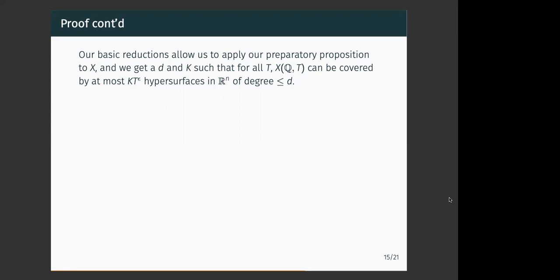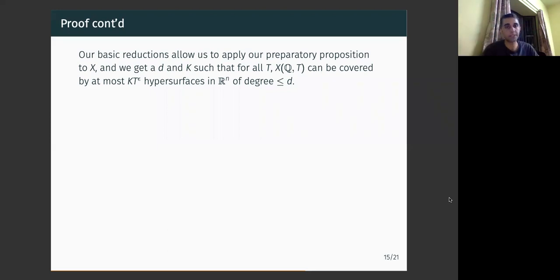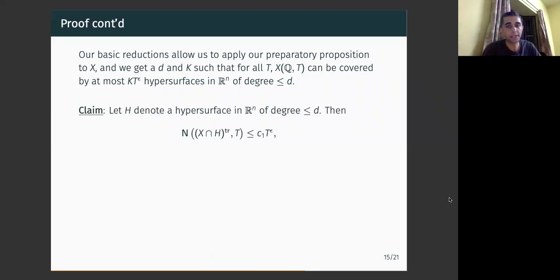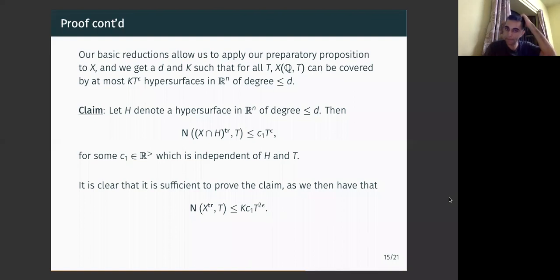All right. So we have our points of concern, and we have covered them by hypersurfaces, right? And so then I claim that it's enough to get the bound we're looking for on X intersected with any of these hypersurfaces, right? This is easy to see because there are k times T to the power epsilon many hypersurfaces. If we get the same quality of bound, it doesn't hurt us too much. And that's why it's important to get the number of hypersurfaces to be a number which does not disturb our final bound that we aim for.